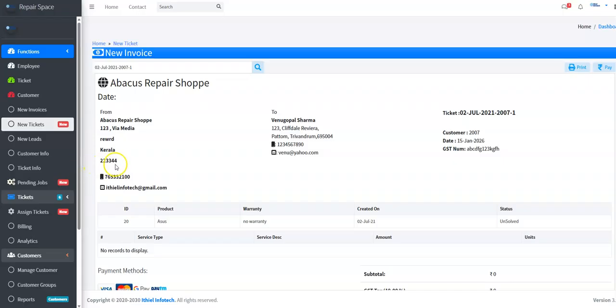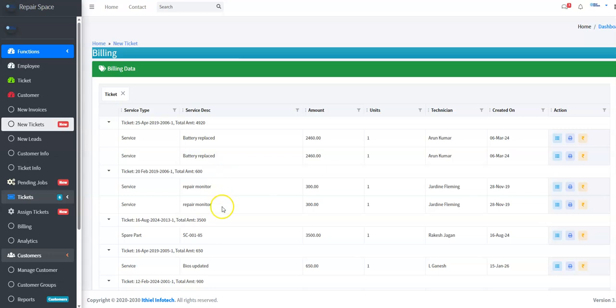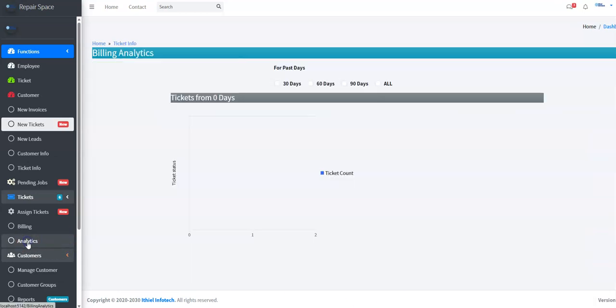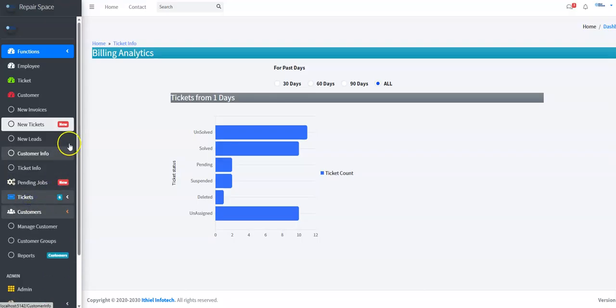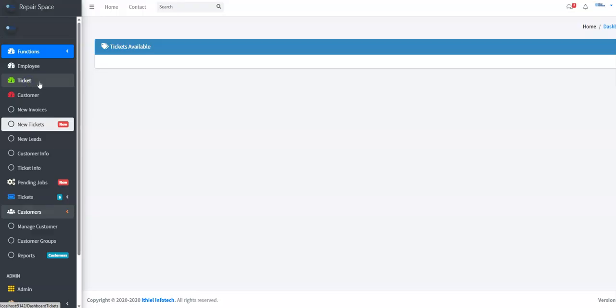Once the invoice has been handed over, we can go to the billing. We can see what is the billing that has been done. We can use the analytics and see what is the unsolved, solved, pending, suspended, deleted, unassigned tickets that are available. And similarly, we can also see what are the tickets available, what are the customers available,